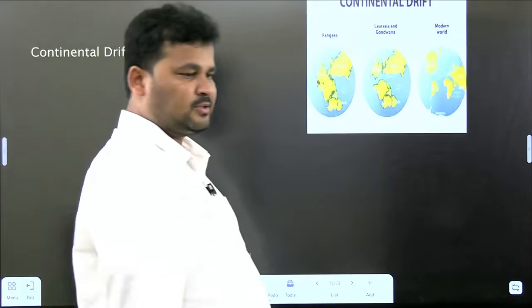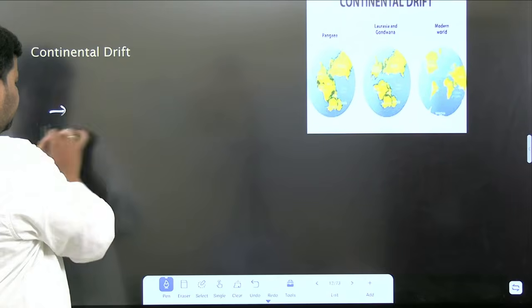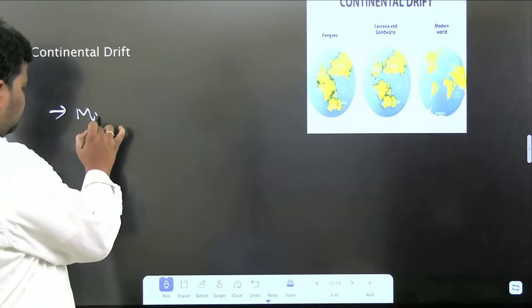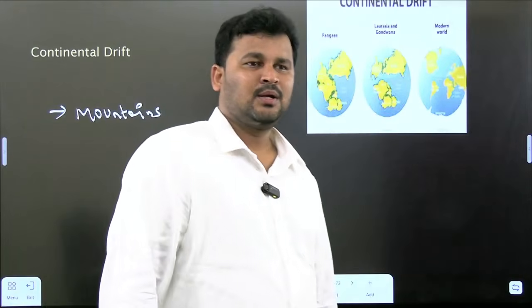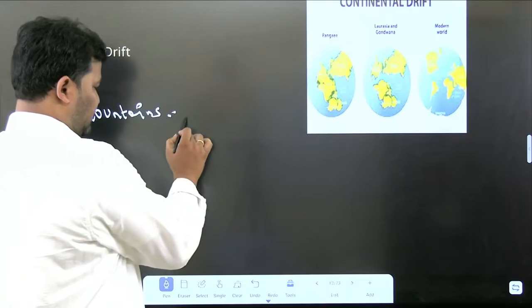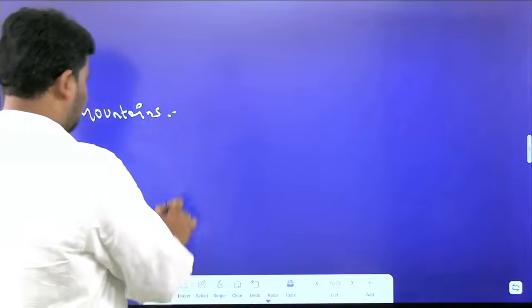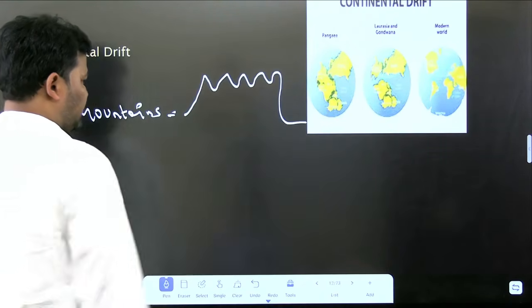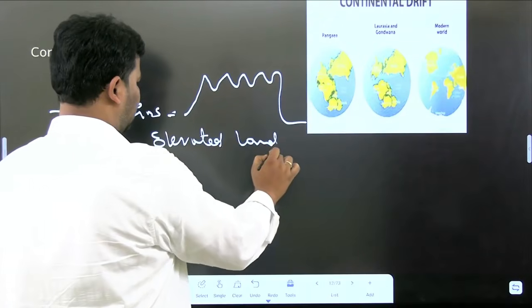Clear? Next, one more piece of information we have to know. Already we have done continental drift. So before knowing about continental drift, we have to know some information, like what mountains are. A mountain is a landmass which is above the surface area, and also in rugged form. So a mountain is an elevated landmass.